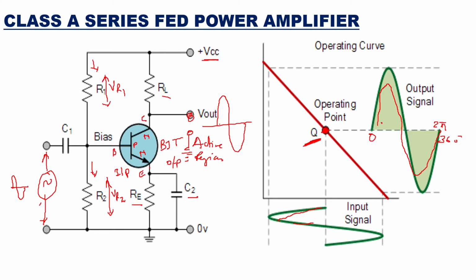Now the only thing over here is that it is a directly coupled amplifier. So here you will have this load RL. When the ICQ current flows through this RL, it will dissipate certain power, which will be wasted power. That is a disadvantage of this circuit. But for now, to know that this is a class A series fed amplifier, it is giving you class A operation.